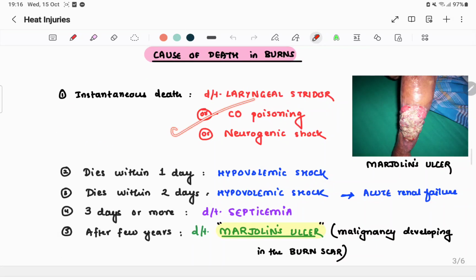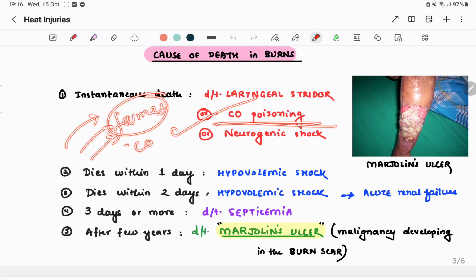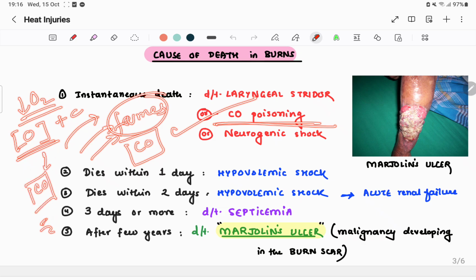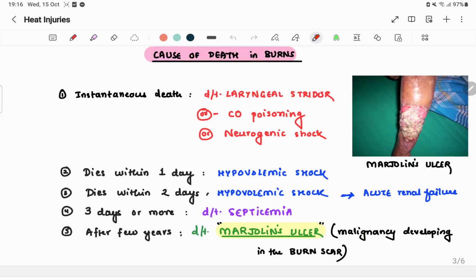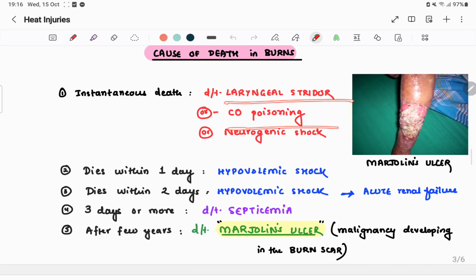Or you can have CO poisoning. The fumes emitted are very poisonous fumes of carbon monoxide. As there is depletion of oxygen, the oxygen is partially combining with carbon and forming carbon monoxide. This is partial combustion, and CO has a very high affinity, about 200 times more affinity to blood, and this affinity is basically causing carbon monoxide poisoning. Or there may be neurogenic shock. Okay, laryngeal stridor, CO poisoning, neurogenic shock: instantaneous death.